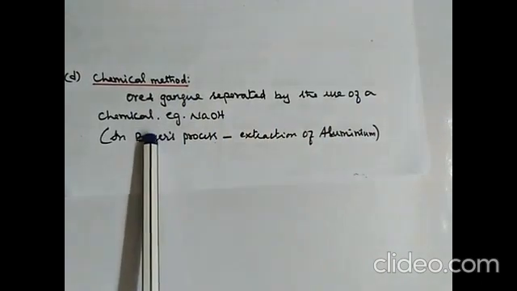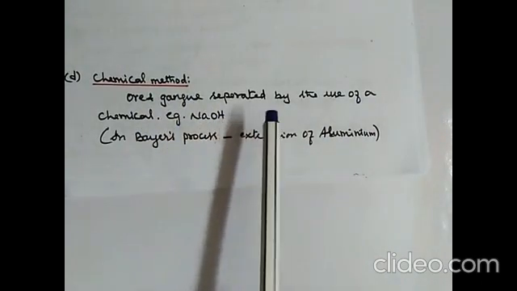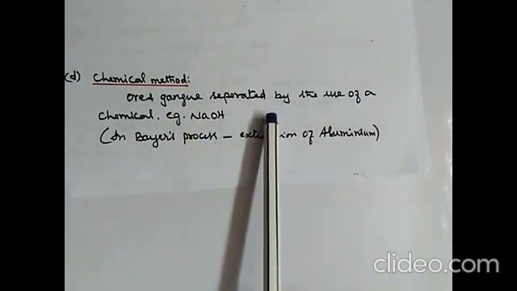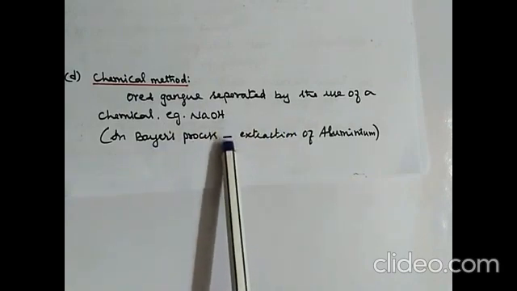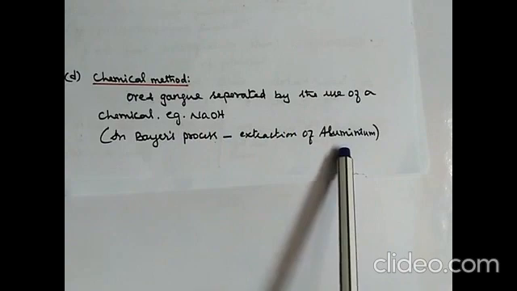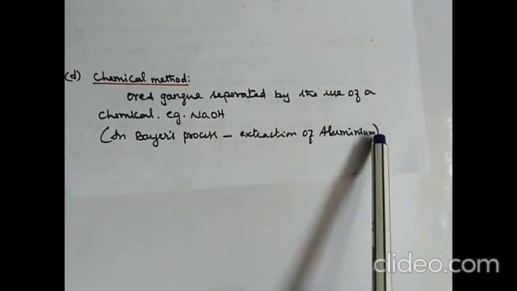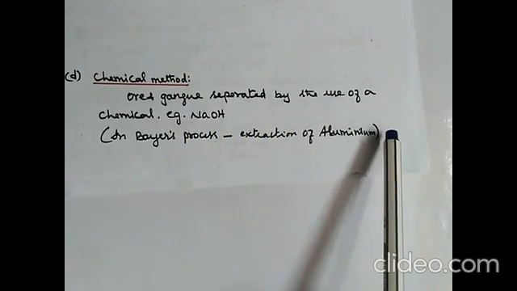The fourth method is the chemical method. Ores and gangue are separated by use of a chemical. An example here is sodium hydroxide, which we are going to study in detail in the extraction of aluminium. In the Bayer process, this method is used for extracting aluminium. We will study this in detail when we study the extraction of aluminium.